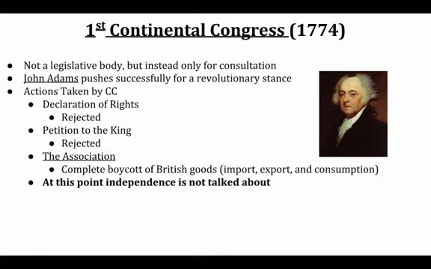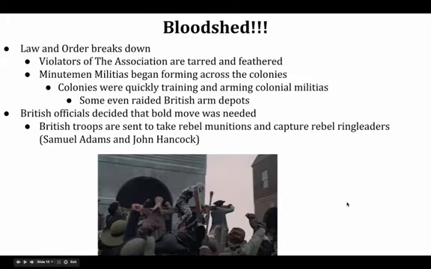The Continental Congress declares the rights that they perceive they have, the rights that they feel are being trampled on by the British. They send a plea to King George, saying, come on now, let's work this out. Please meet our demands here. And they also organize the Association, which is this massive boycott of British goods. And so once again, we're starting to see the colonies unite here. So we're inching closer and closer to violence and independence.